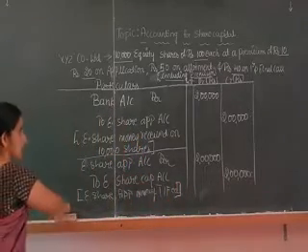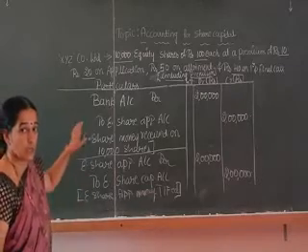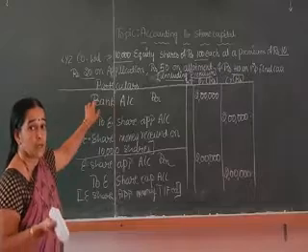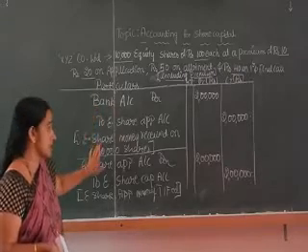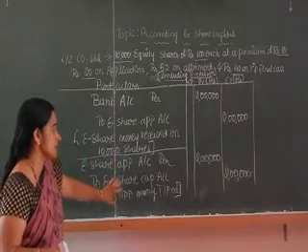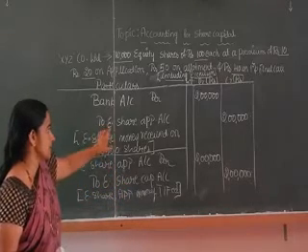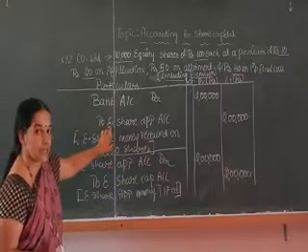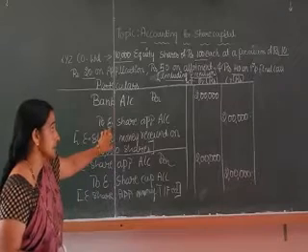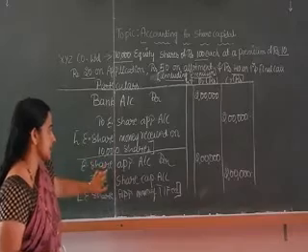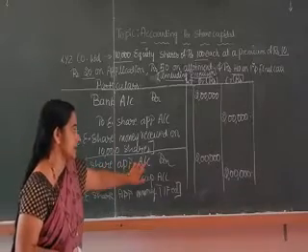So these are the first two entries. Any doubt? First entry for receiving the application money. Second entry for transferring the application money to share capital account. Listen here. Now actually in the first entry, share application is credited to cancel the credit balance in the share application. In the second entry, share application is debited.